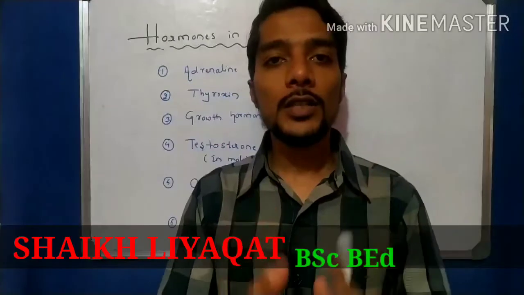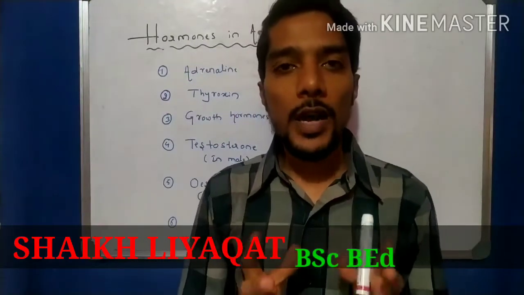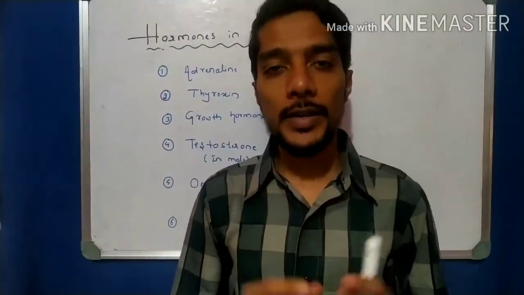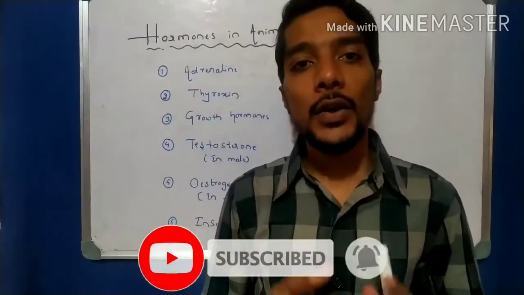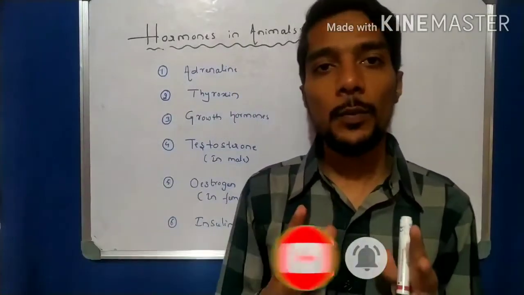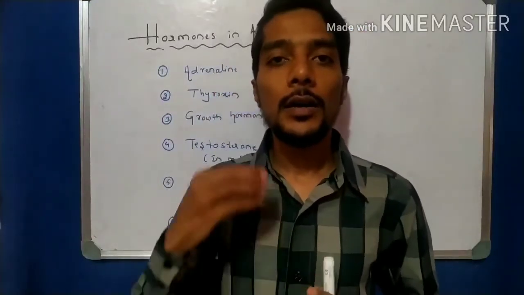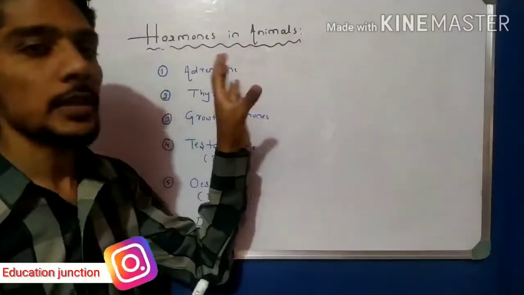Now we come to the last video of this chapter, control and coordination. In the last video we learned about the plant hormones, that is auxin, gibberellin, cytokinin, abscisic acid and ethylene, with their functions and their positions. Now, in this video, let us study the hormones in animals.